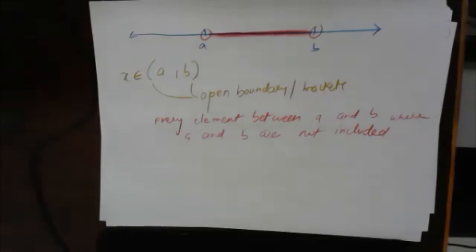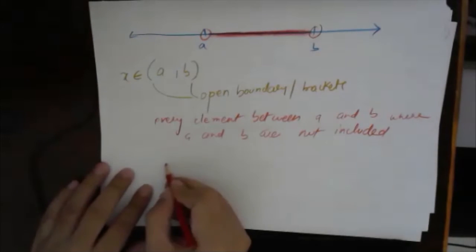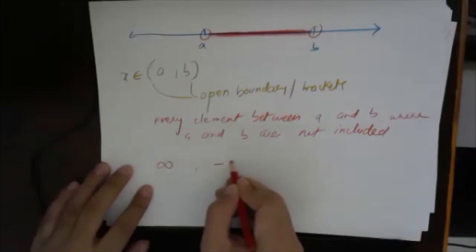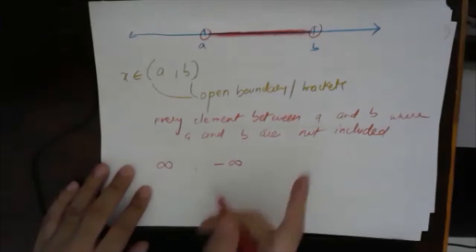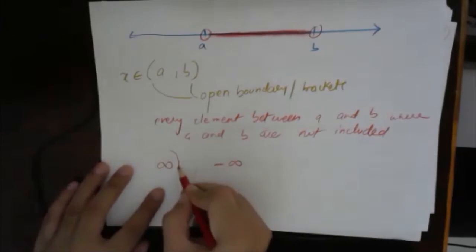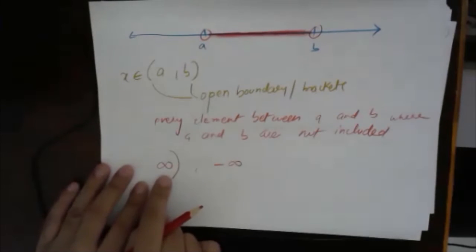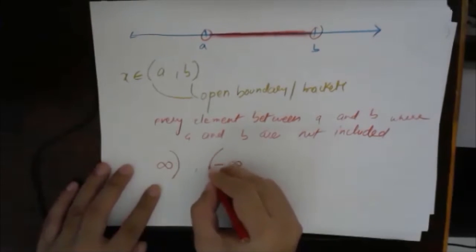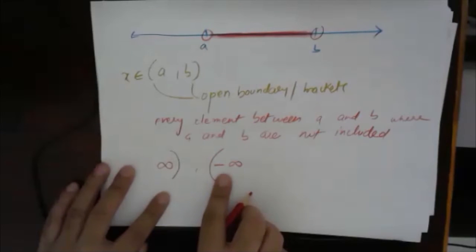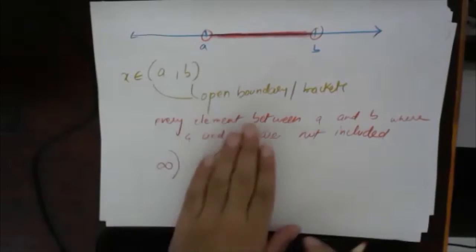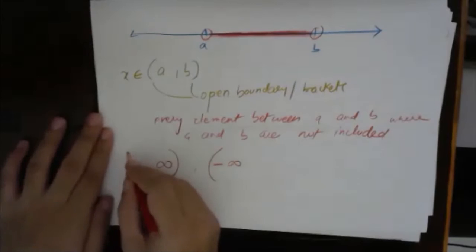Now, one rule of maths: infinity or minus infinity will always be covered in open bracket. Infinity will always be on the right side because it is the greatest number, and minus infinity will always be on the left side because it is the least. So suppose we have A to infinity.